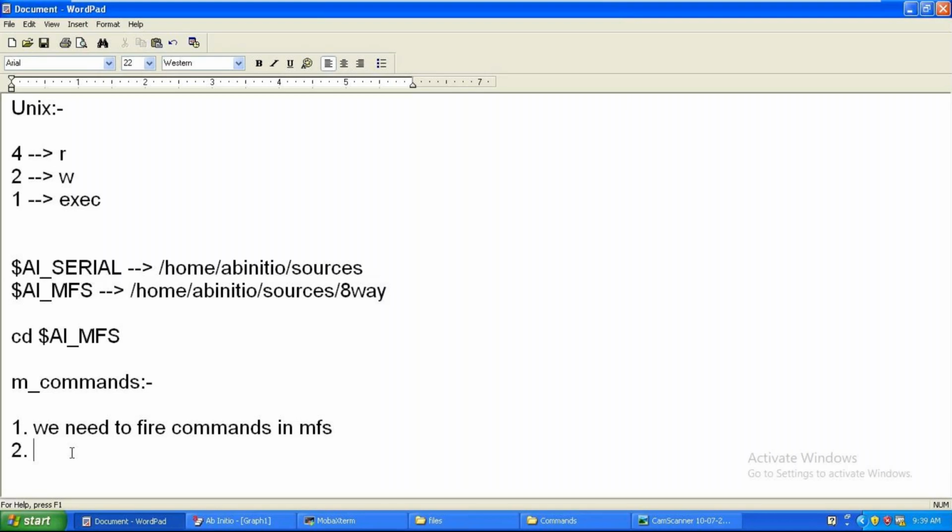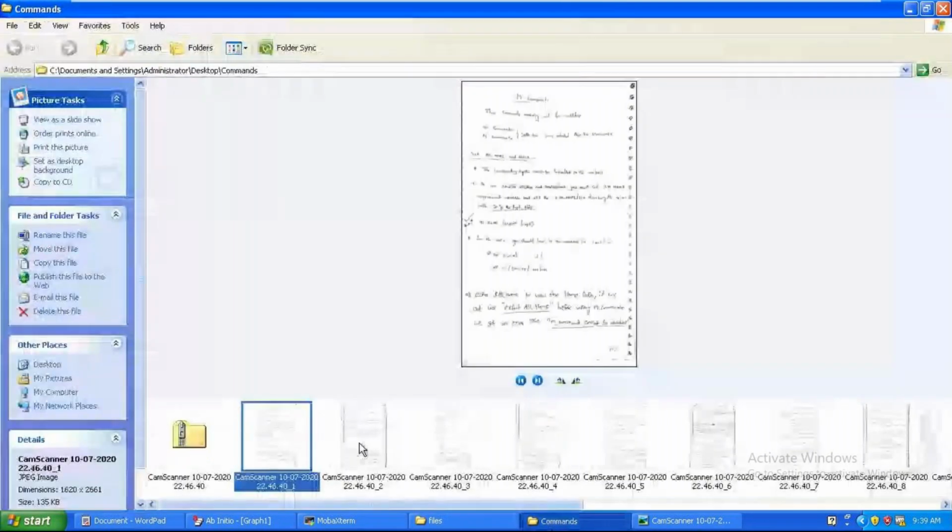So how does Abinitio, or the Unix file system, identify this? First, we need to go to the multi-file system path. Second, we need to fire export space dollar ab underscore home. After that only, if you fire any of the m commands, it will get identified.